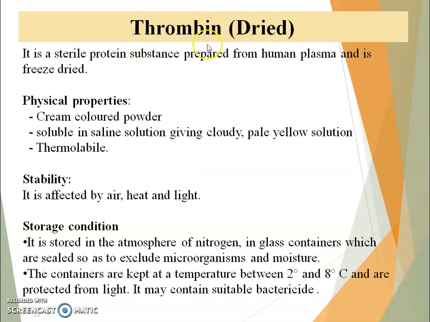Thrombin, dried thrombin. It is a sterile protein substance prepared from human plasma and is freeze-dried. Physical property: it is a cream colored powder, soluble in saline solution, giving pale yellow colored solutions, and it is thermolabile.